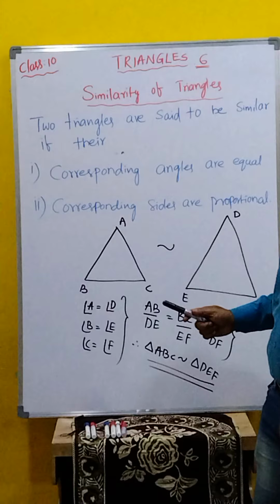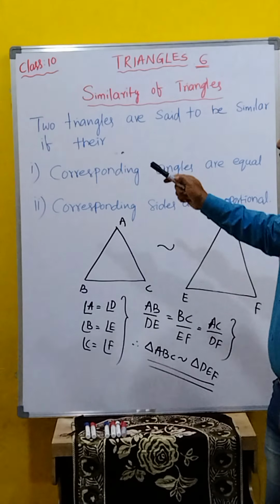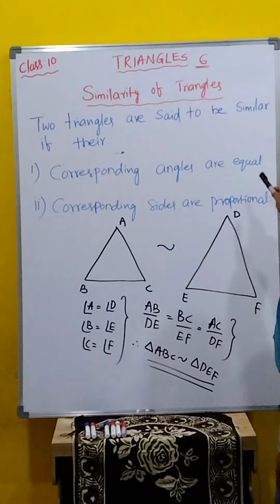Let me read it one more time. Two triangles are said to be similar if their corresponding angles are equal and corresponding sides are proportional. All the angles are equal and all the sides are in the same ratio or proportional.